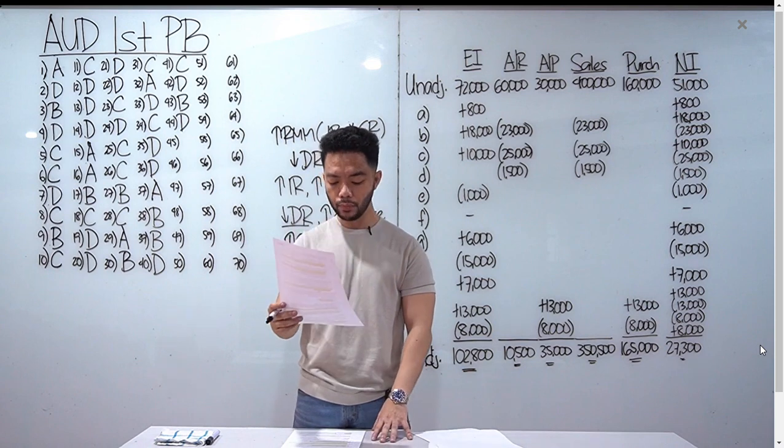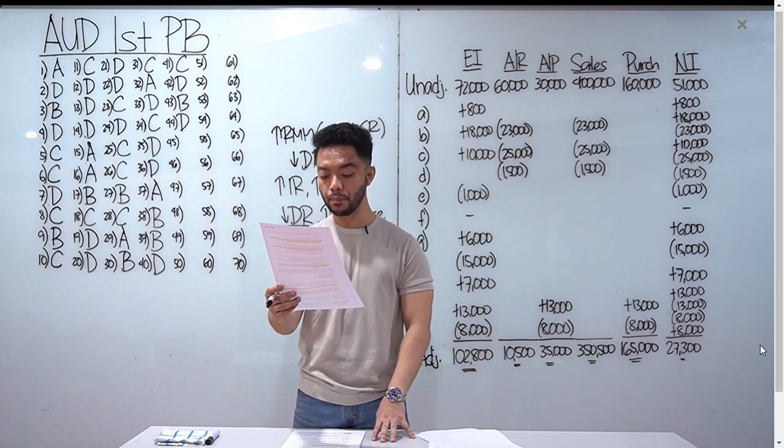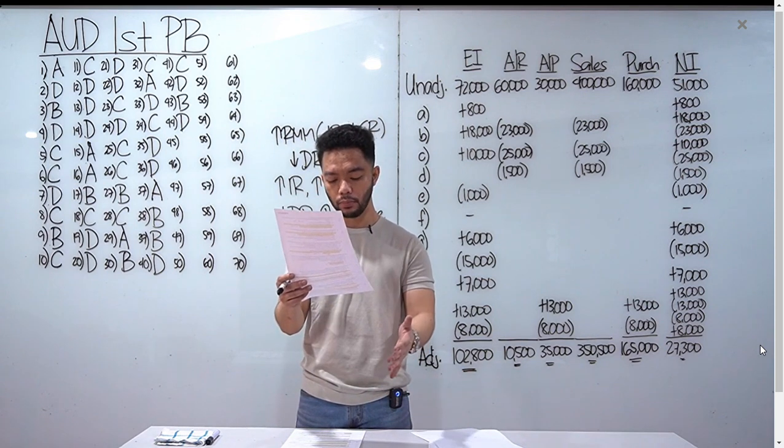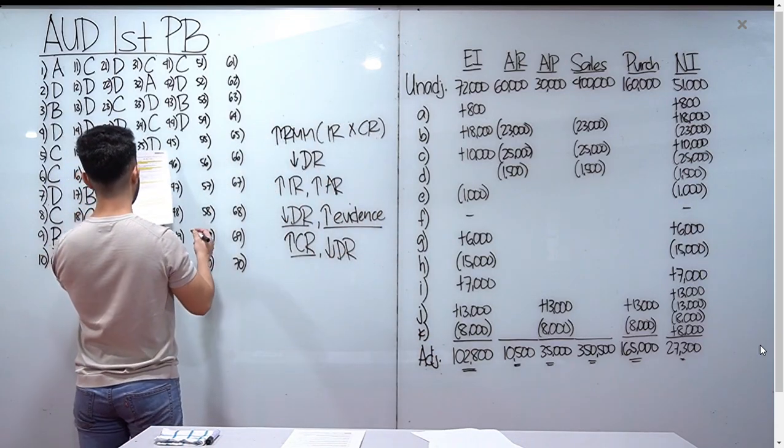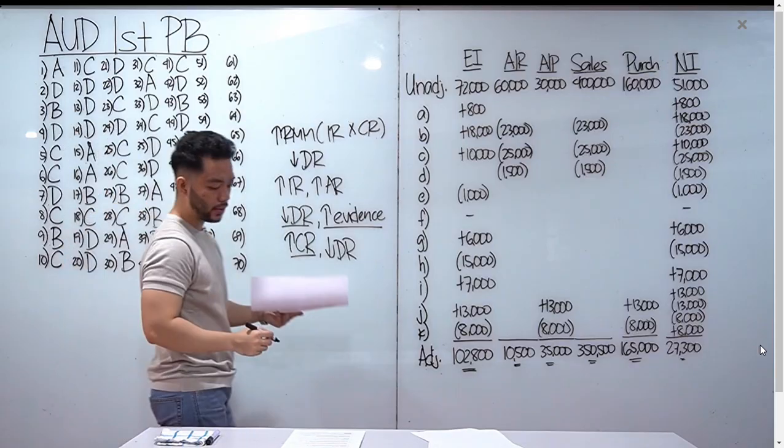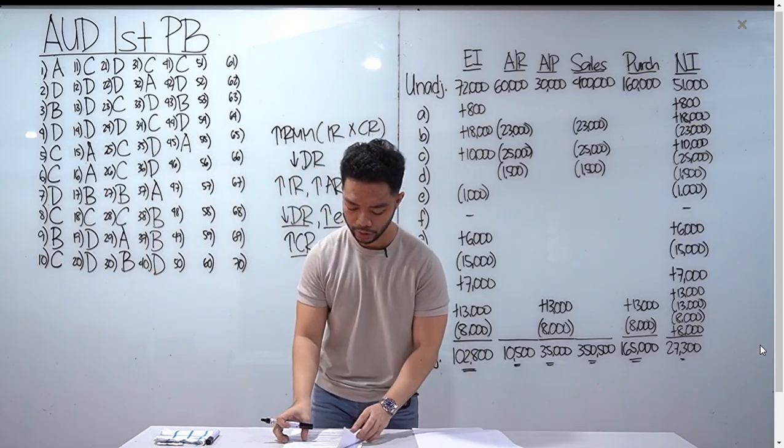Number 45, which of the following best describes the responsibility of the CPA in performing compilation? Compilation, punta ka dun sa letter A, the CPA must understand the client's business and accounting methods, read the financial statements for reasonableness. Yung letter B, C, and D, hindi natin kailangan i-perform yan in compilation.